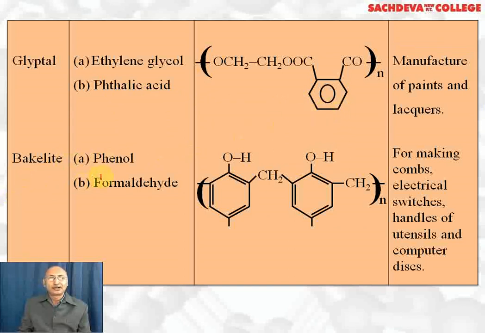Bakelite: the monomers are phenol and formaldehyde. This is a thermosetting plastic of phenol and formaldehyde. These are the repeating units. It is used for making combs, electrical switches, handles of utensils, and computer disks. It is heat resistant and does not melt on heating.